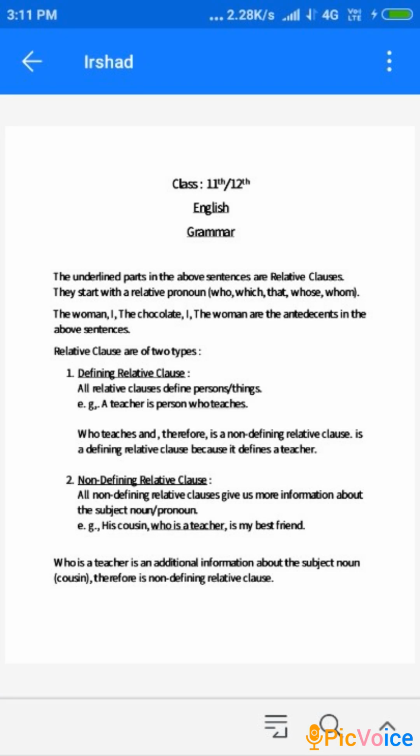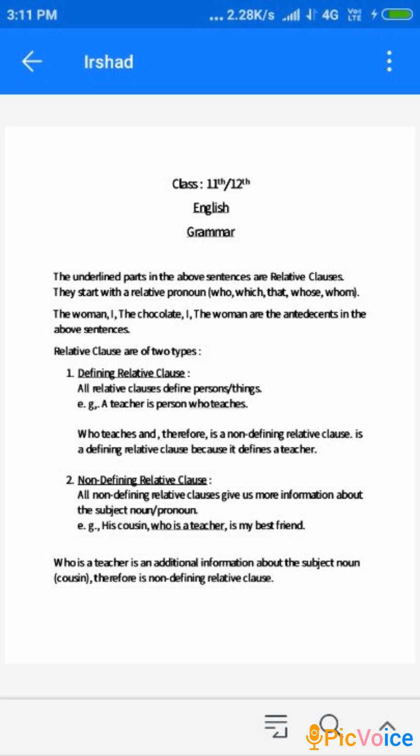We have pick voice number 2. First, I will discuss the last sentence in pick voice number 1. I told you that we use that for all genders, and we use whose for the possessive case of who. I met my neighbor whose father is a doctor. I am talking about the father of my neighbor, not the neighbor himself. So it is a possessive case, so we use whose.